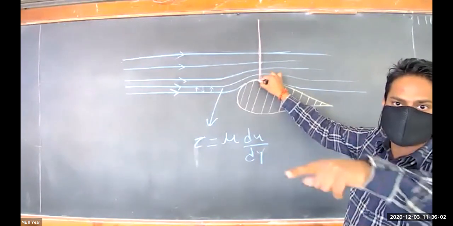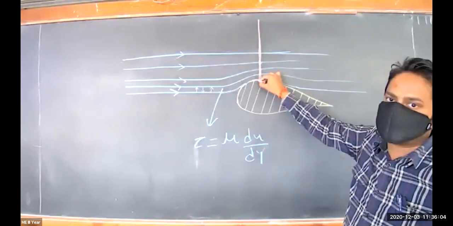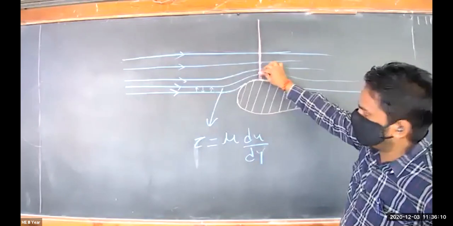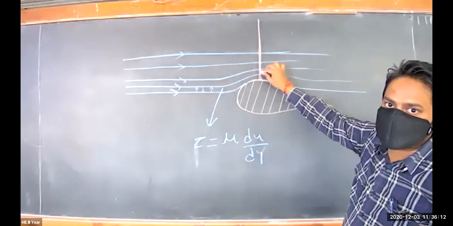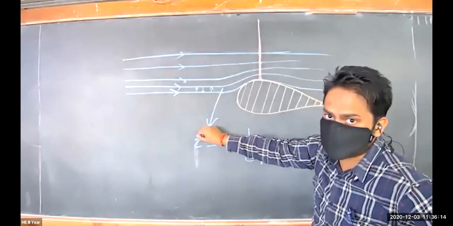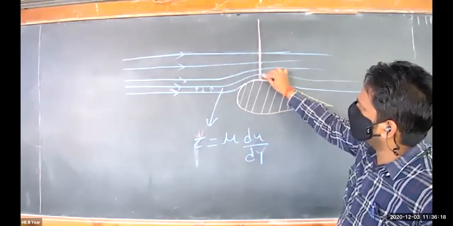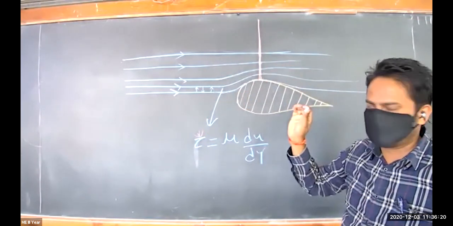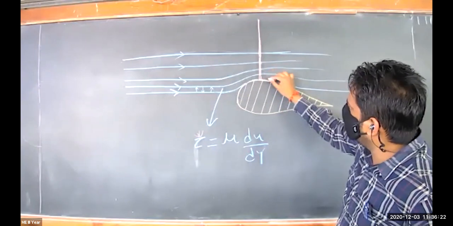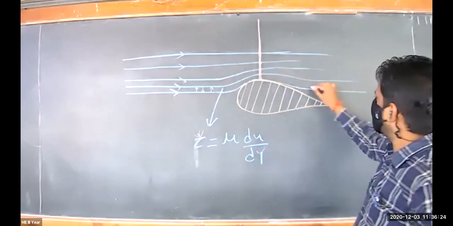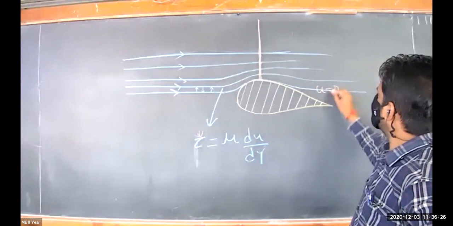Now, the question that you have asked in the chat box: here velocity is 0. Just beyond it, what will happen? The amount of shear stress will reduce, so velocity will increase in little amount. Suppose here u equals 0. For this line, u equals 0.